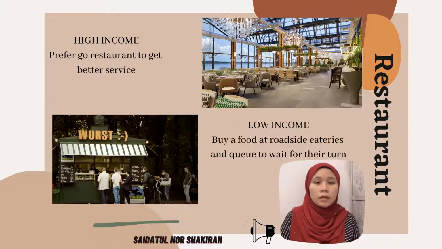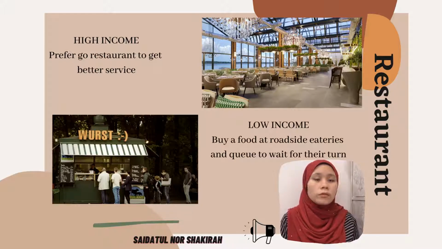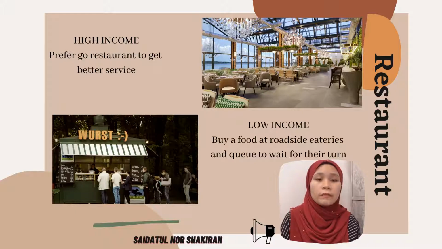There are 4 different types of situations that we can relate to tourism and the hotel industry. The first example is at a restaurant: a person with high income wants to buy a coffee. However, the cafe near them has a long queue, so the tourist chooses to go to a restaurant to get better service without waiting too long. Meanwhile, the lower income person has to spend time waiting in a long queue and buys coffee at the roadside because they don't have enough money to buy an expensive one.